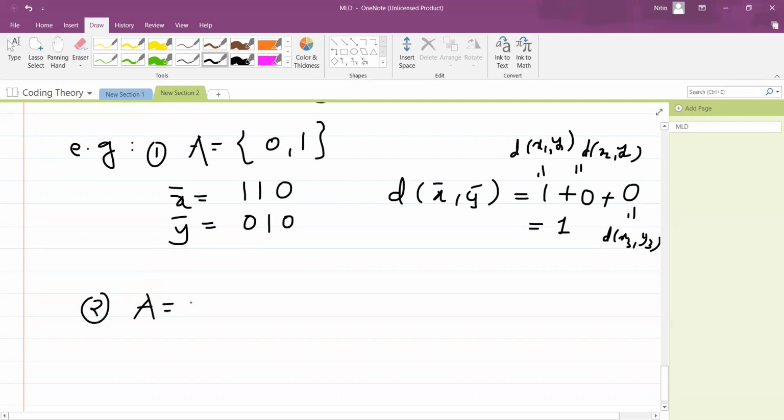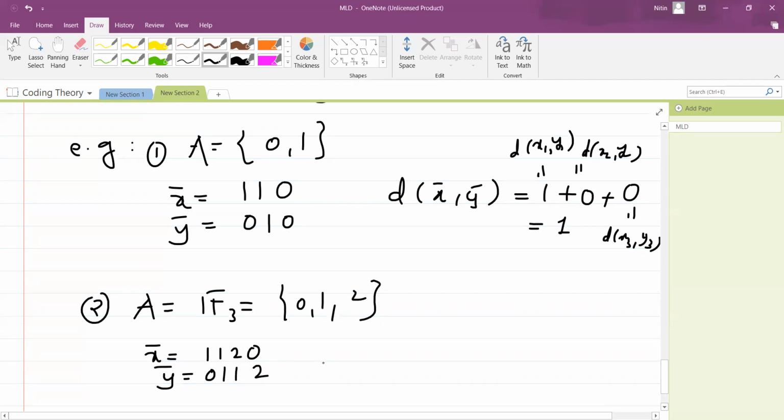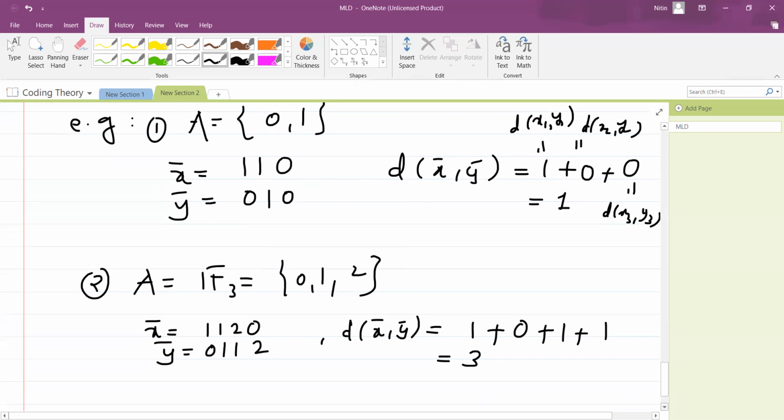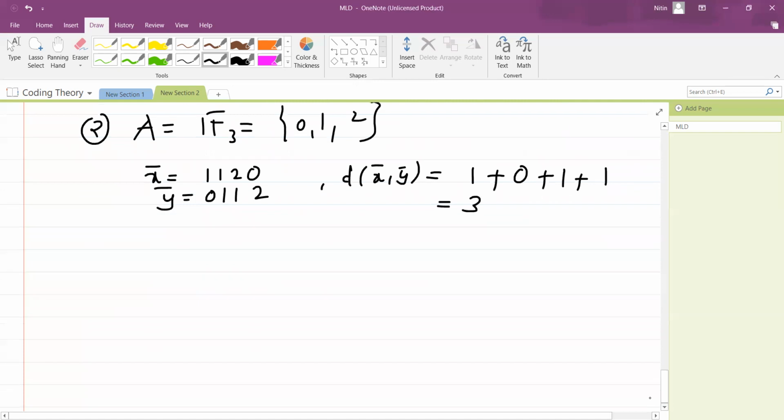Suppose now your code alphabet is, let's say, A equal to F3, so this is 0 1 2. And suppose your words are like this: x bar is 1 1 2 0, and y bar is 0 1 1 2. Now we don't need to actually compute everything. You can just see over here, the first position is different, it will count as 1. Second position is same, 0. Third position different, again 1. Last position is different, so again 1. So the distance between these two words is 3.